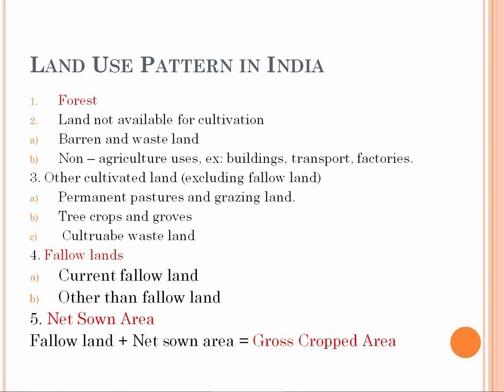The fallow land, which we cultivate currently, or where we just give a 6-month or 1-year period to the soil to become more fertile, plus the net sown area, which we are presently cultivating and producing, is equal to the gross cropped area. Is it clear? Okay, next.